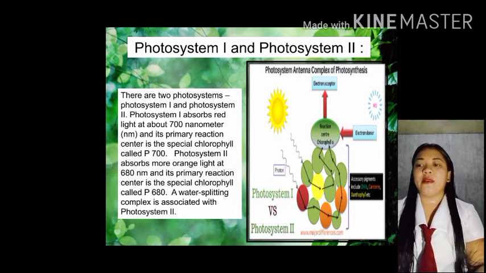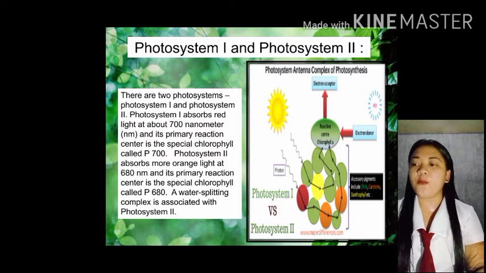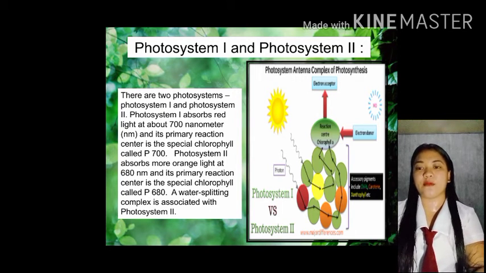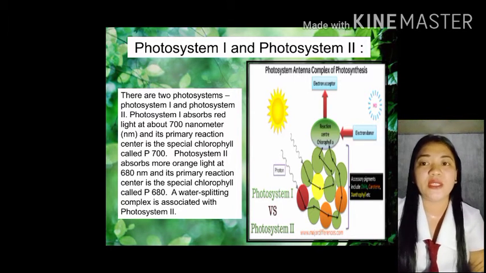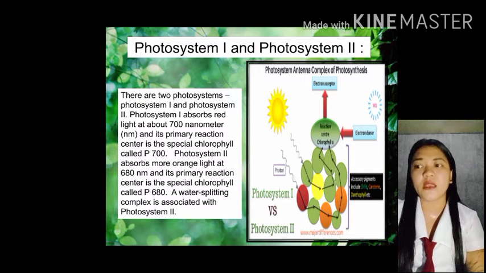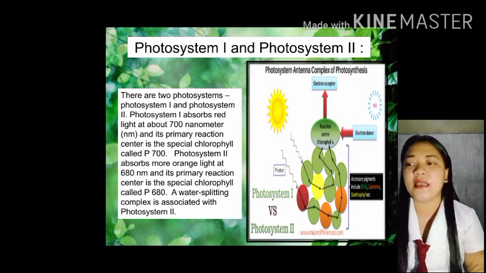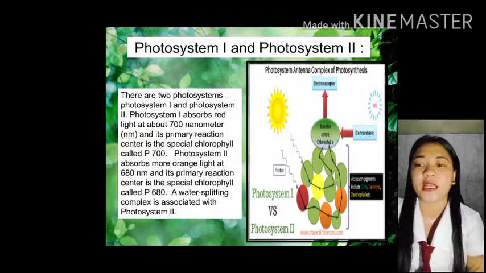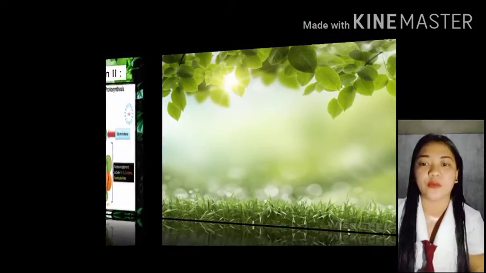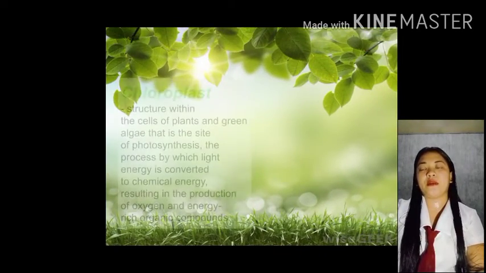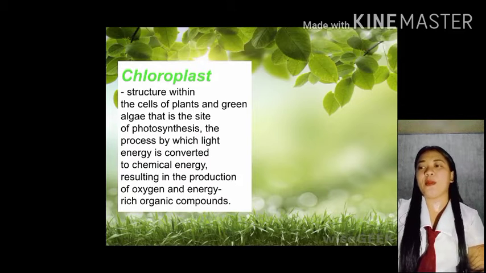A water splitting complex is associated with photosystem 2. Makikita niyo po dito sa picture na yung water splitting complex po ay associated talaga sa photosystem 2. Next po is chloroplast.